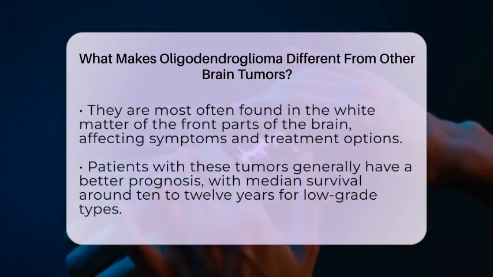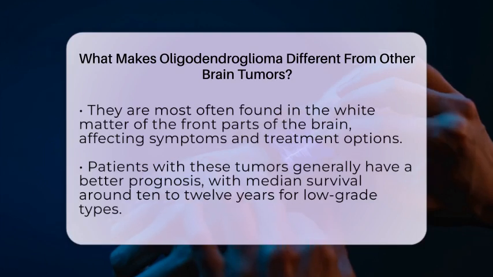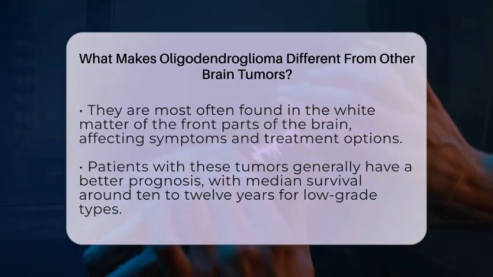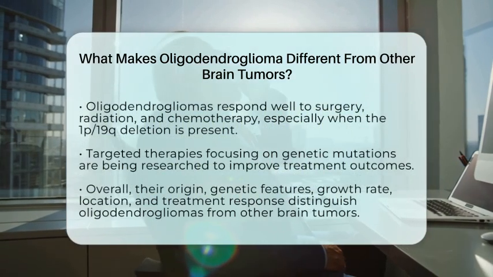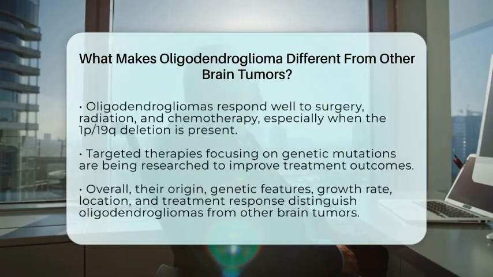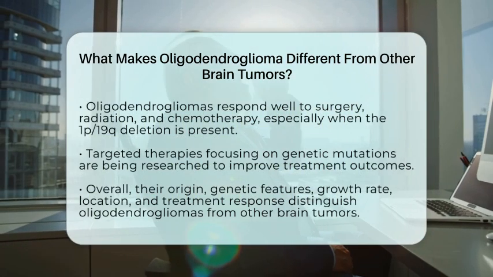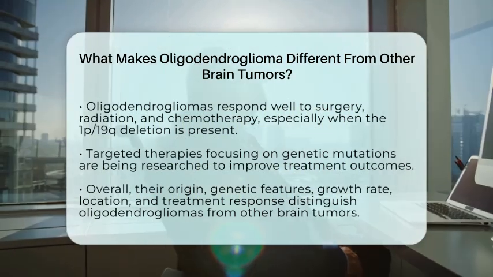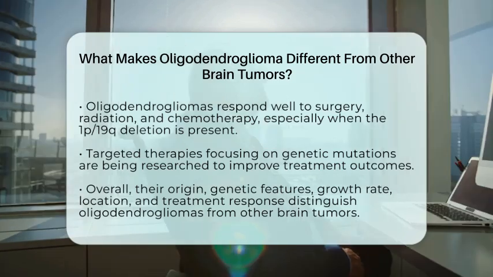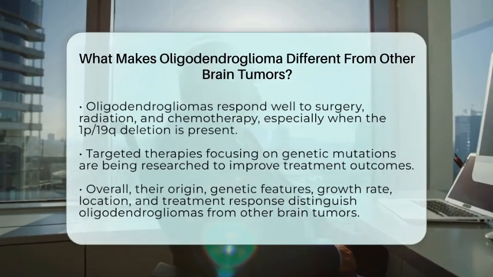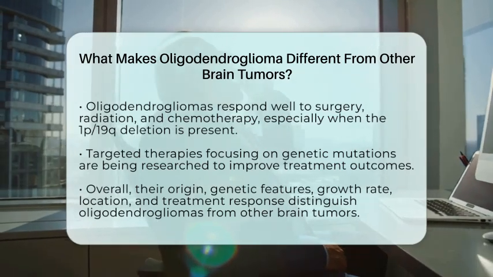Oligodendrogliomas tend to respond well to surgery, radiation, and chemotherapy. The presence of the 1p19q deletion makes the tumor more sensitive to certain chemotherapy drugs, such as procarbazine, lomustine, and vincristine. Researchers are also exploring targeted therapies that focus on the specific genetic mutations found in these tumors, which may improve treatment options in the future.